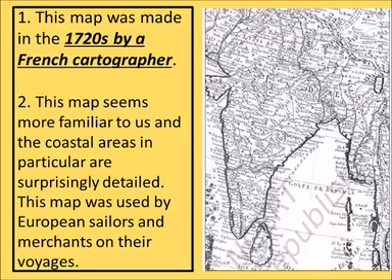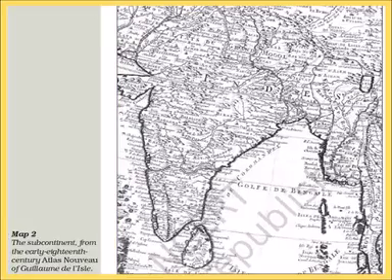Next map you can see, this was made by a French cartographer in 1720. And you know what a cartographer is? A cartographer is a person who draws and makes maps. Now as you can see, this map is almost like the map we use nowadays. Even the names of the states and provinces are almost accurate as per his information. So it is appreciable that he again had made such a wonderful map without using advanced and latest technologies. He again had made this map only on the basis of his traveling.